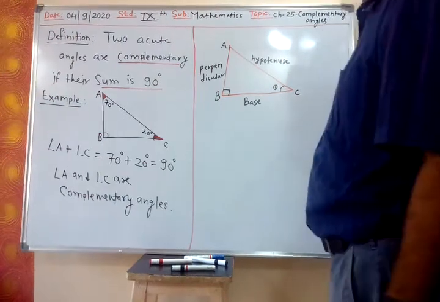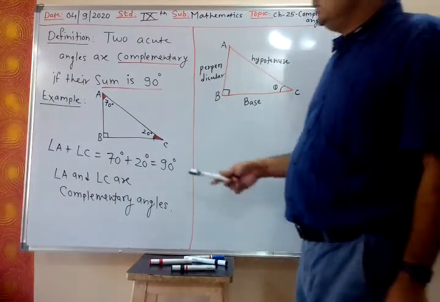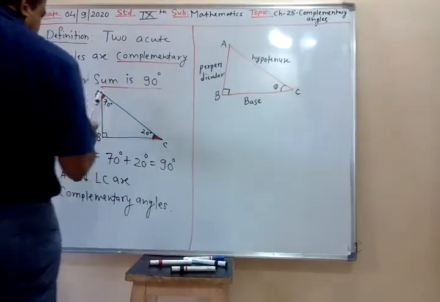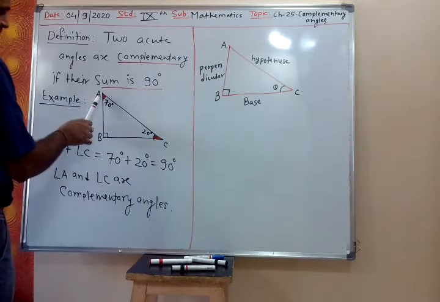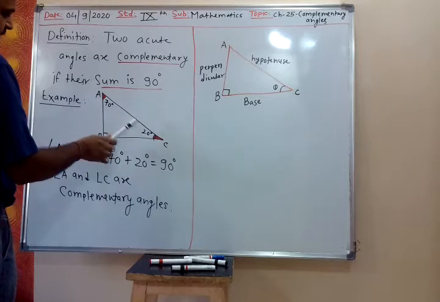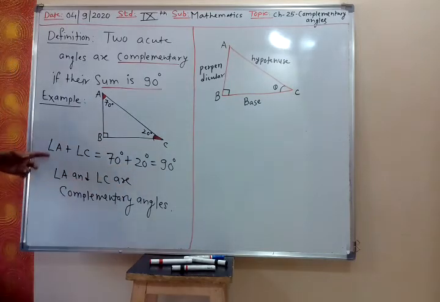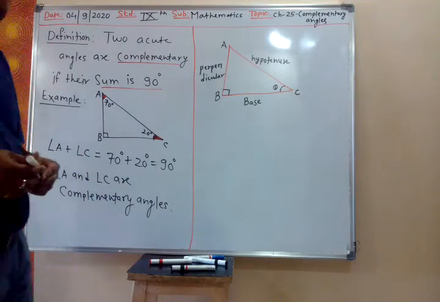Acute angle means less than 90 degrees. So in this, angle A is 70 degrees, angle C is 20 degrees. So angle A plus angle C, 70 plus 20 is 90 degrees. So angle A and angle C are complementary angles because their sum is 90 degrees.